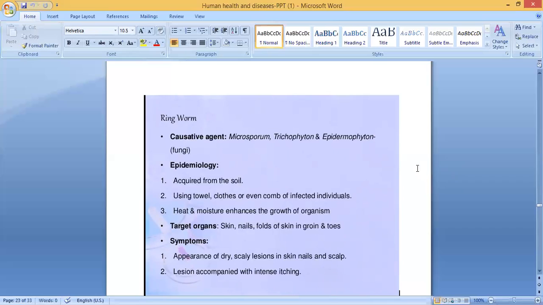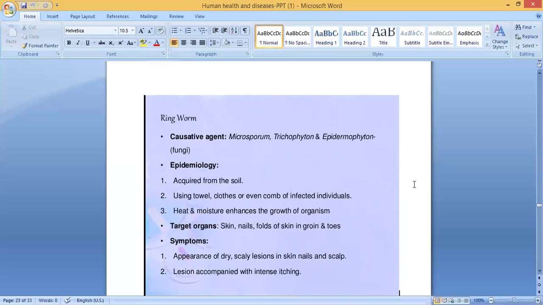So the causative agents are Microsporum, Trichophyton, and Epidermophyton. These are fungi. Epidemiology: it is acquired from the soil, or by using towels, clothes, or even combs of infected individuals. Even dandruff spreads from one person to another when we use the same comb that an infected person used. Heat and moisture enhance the growth of the organism. Suppose our head has too much heat or moisture, it enhances the growth of the organism.